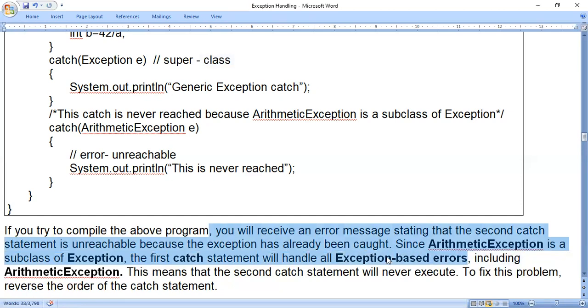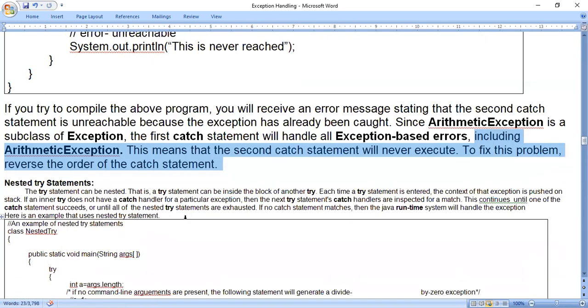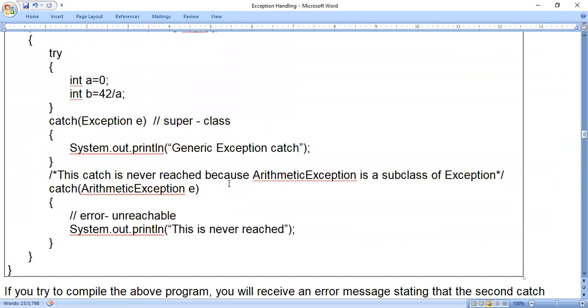So whenever we are using multiple catch statements, one care should be taken: the superclass should be used next. That means first the subclass name should be used, then the superclass name. Including ArithmeticException, this means that the second catch statement will never execute. To fix this problem, reverse the order of the catch statements. So reversing the order of catch statements means what I have to do?